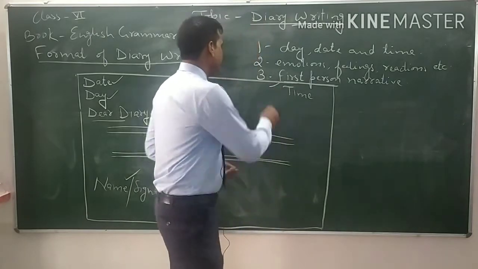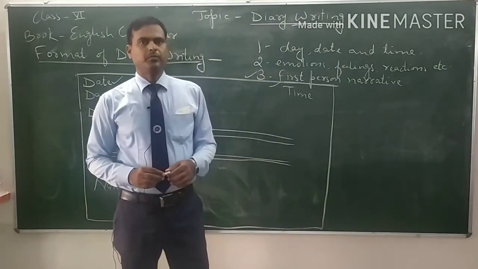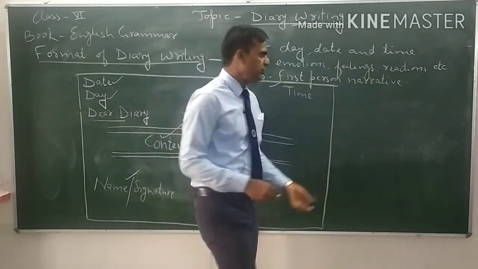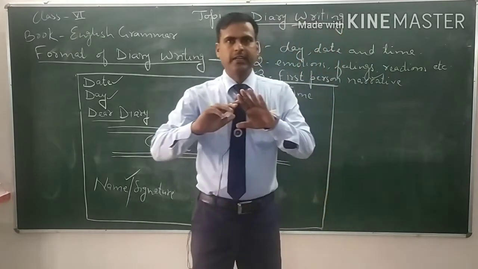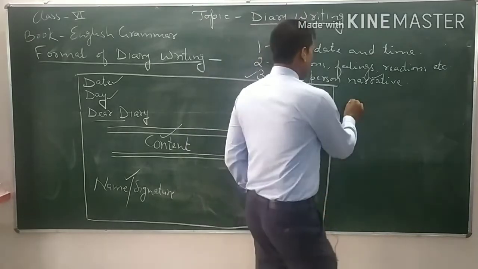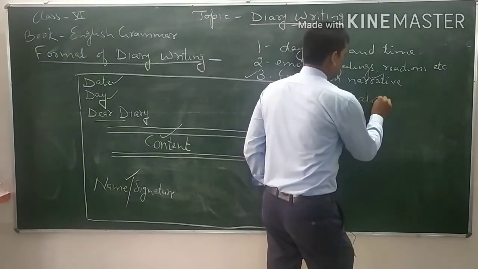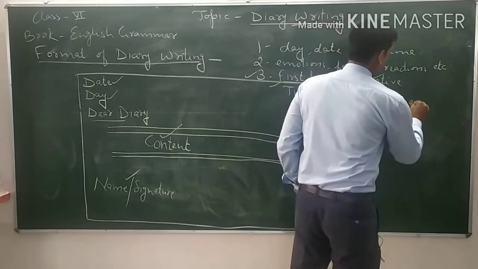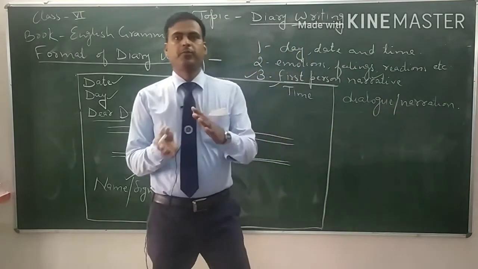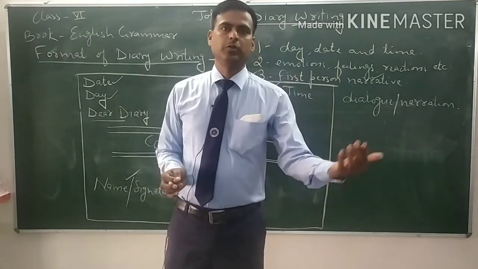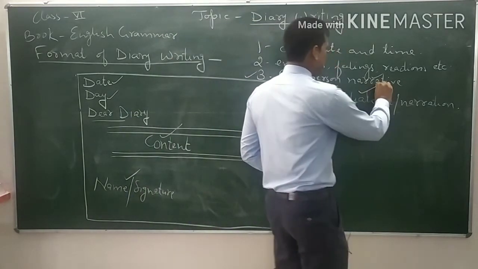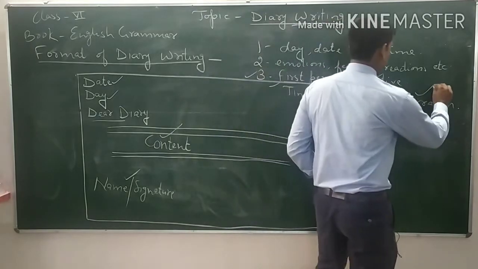But in diary writing we always use first person narrative. Narrative means we are going to narrate something; we are not going to write anything in dialogue form. There are two kinds of forms: dialogue or narration. Because this is prose, we are not going to write in poetic form. In prose we mostly use two forms: dialogue form and narrative form.